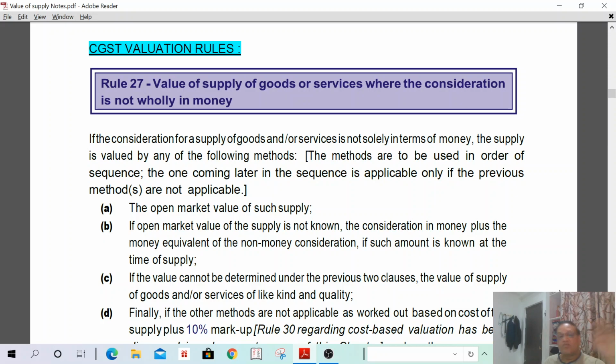That means we have 4 methods available: A, B, C, D. You cannot directly go to D. First you have to apply A. If it is not applicable, then you have to go to B. Then if that is also not available, you have to go to C. Directly you should not go to B, and directly you should not go to D also. If A is not applicable, then go to B. If B is also not applicable, then go to C. If C is also not applicable, then go to D. Like that, in a sequential order you have to go.